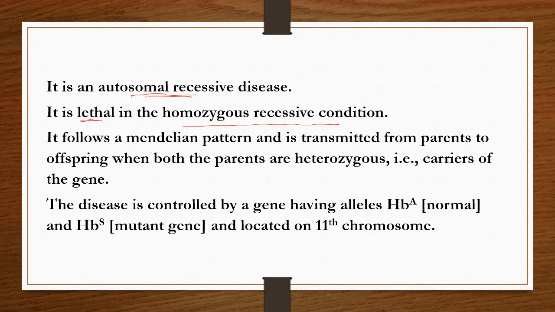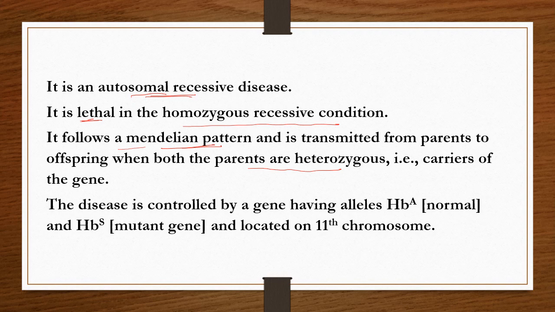Sickle cell anemia follows a Mendelian pattern and is transmitted from parents to offspring when both the parents are heterozygous, that is, carriers of this gene.